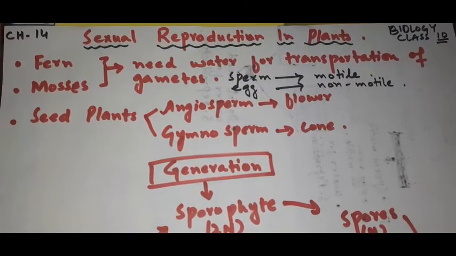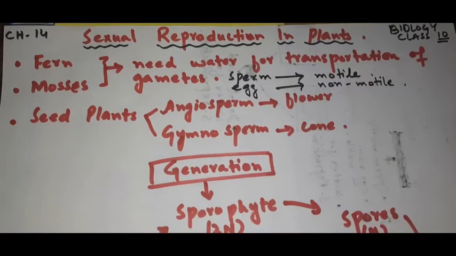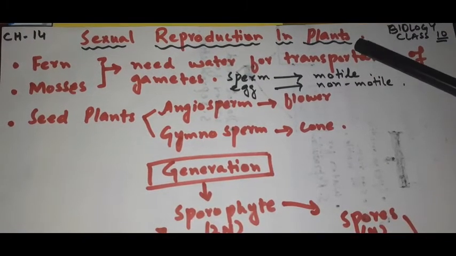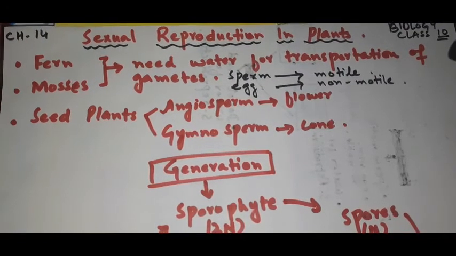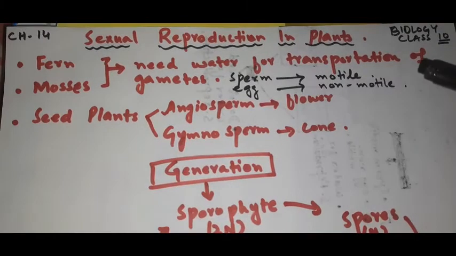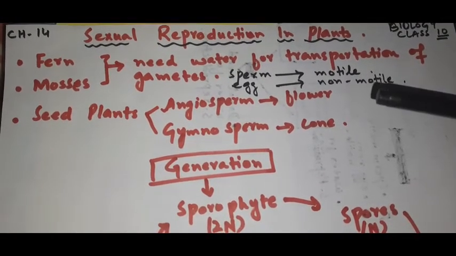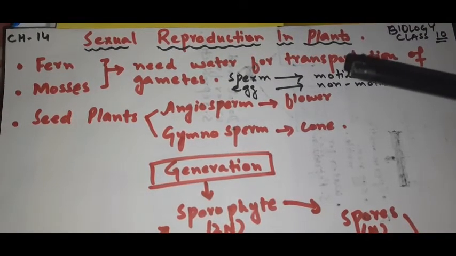Today we're going to discuss a new topic from the new chapter, chapter number 14, reproduction. So we have selected the topic which is sexual reproduction in plants. In previous grades, we have learned about reproduction. And as you know, for the continuation of life, the reproduction process is very important, right?